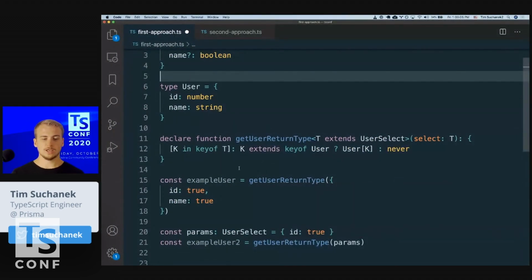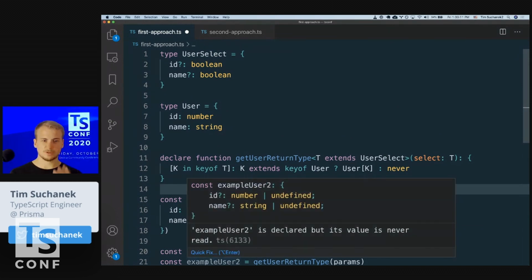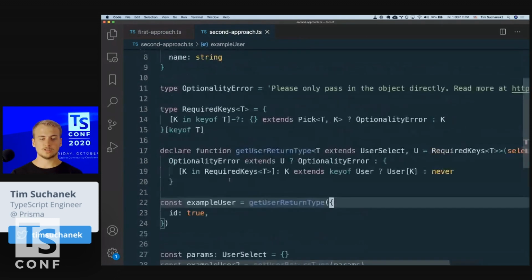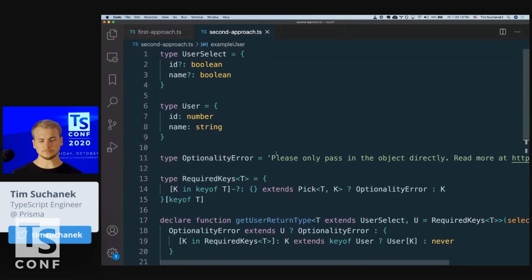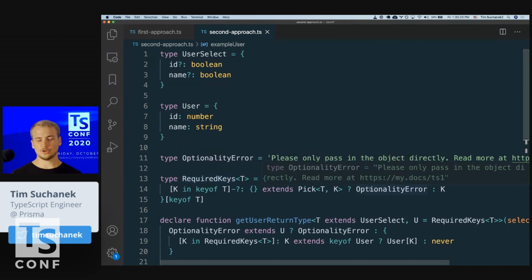So we had the earlier example that didn't work out as we wanted it. So again, we got this undefined stuff, but we want the guarantee that certain data is there on a type system level already. And so let's look into this one now. So what I did, I took our required keys, new favorite utility type, and instead of returning never, I just put in a type system error message. This is just an example how you can deal with this now. So we can now put in an actual error message and we can say, read more in the docs, don't do this, blah, blah, blah. So concretely, as soon as we find an optional property, we don't want that. We don't want anyone to use the API like that. So we can handle this now.